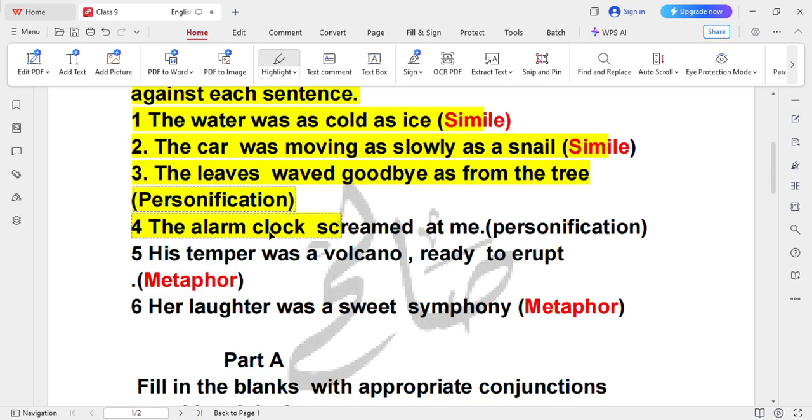Number 4 is: the alarm clock screamed at me. यानी जो alarm clock था वो मेरे पे चिल्लाया. Now who cries? Human cries. So again this is personification. Okay, जिसमें human characteristics से resemblance दी जाए, that is called the personification.